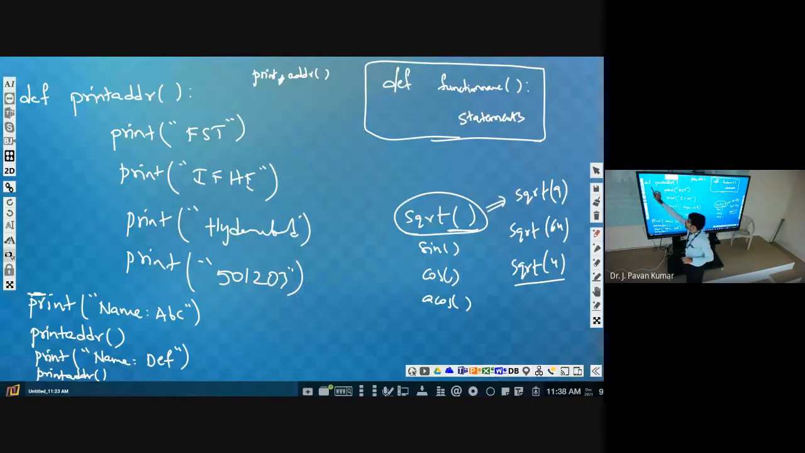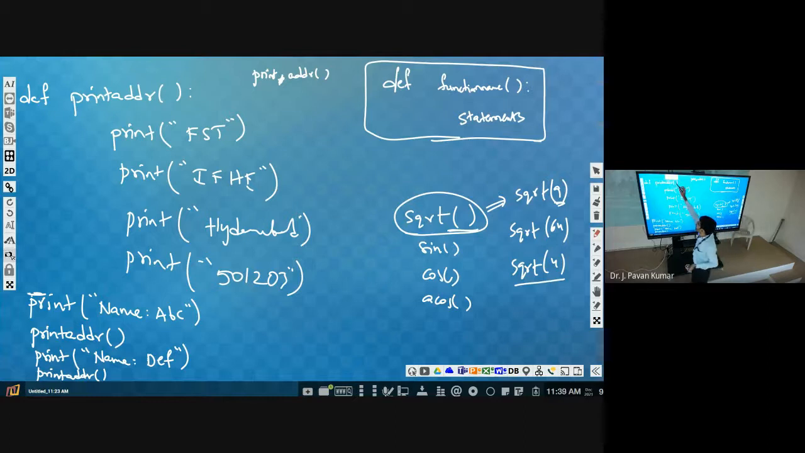So def sqrt, it is not simply empty parenthesis. There will be something here. Based upon that it will work. So whatever value we pass from here will be copied there, and it can be used throughout this function definition.